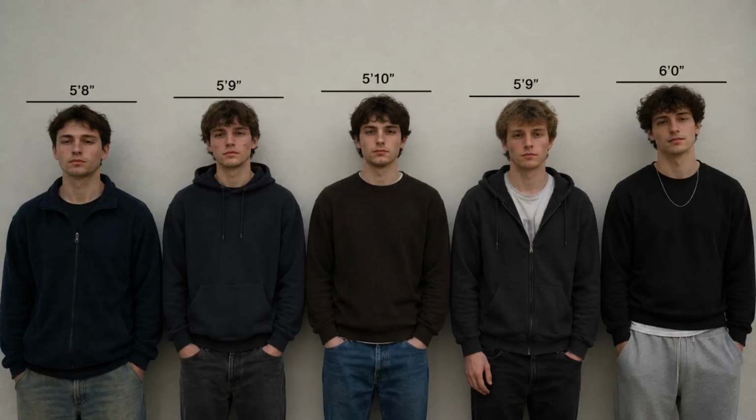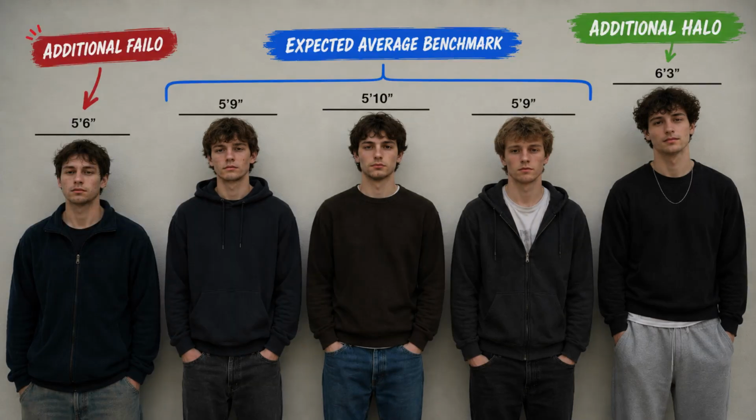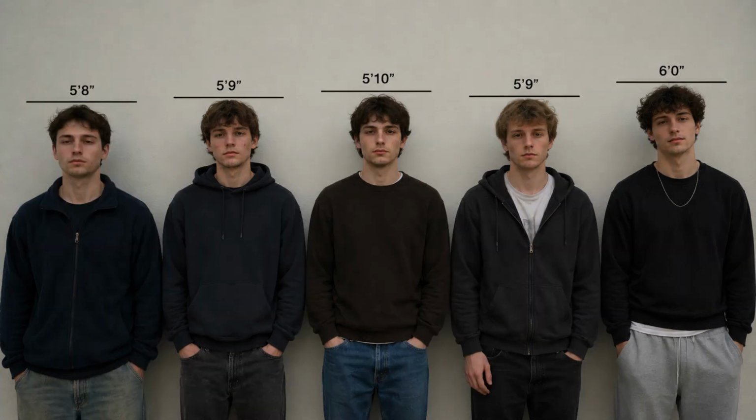While people like to focus on the importance of height and face, if we assume that the bar people are expected to meet is an average height and an average face, with every increment above average being an additional halo, and every increment below average resulting in additional phalo, most people's biggest differentiator for dating success is going to be their social status once they're within the average range physically.